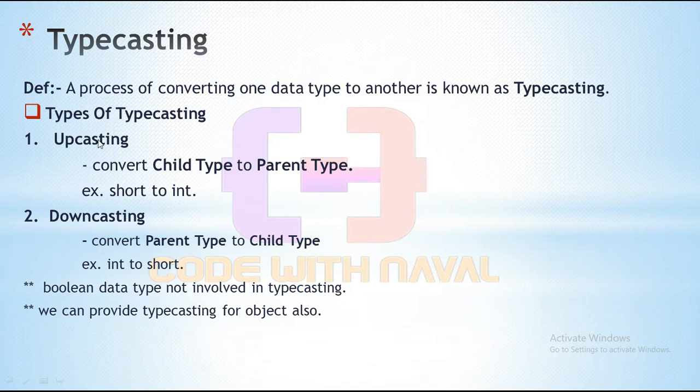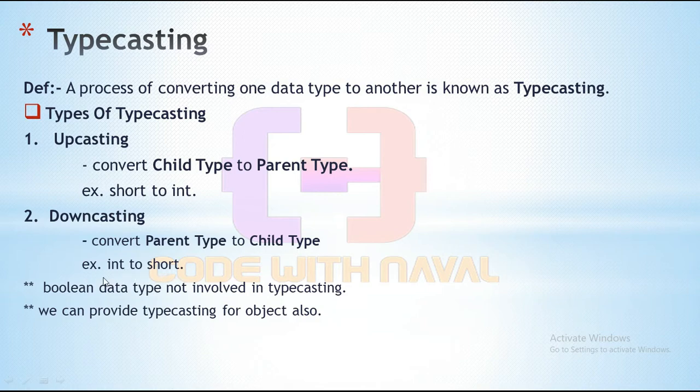There are two types of typecasting. One is upcasting and the second one is downcasting. Converting child type to parent type is nothing but upcasting. Here you can see we have a short. Short is a child type and integer is a parent type. Converting this short to int is nothing but upcasting. Then we have downcasting. Converting a parent type to child type is nothing but downcasting. Upcasting means child to parent and downcasting means parent to child. Here we have an example: integer to short is an example of downcasting.